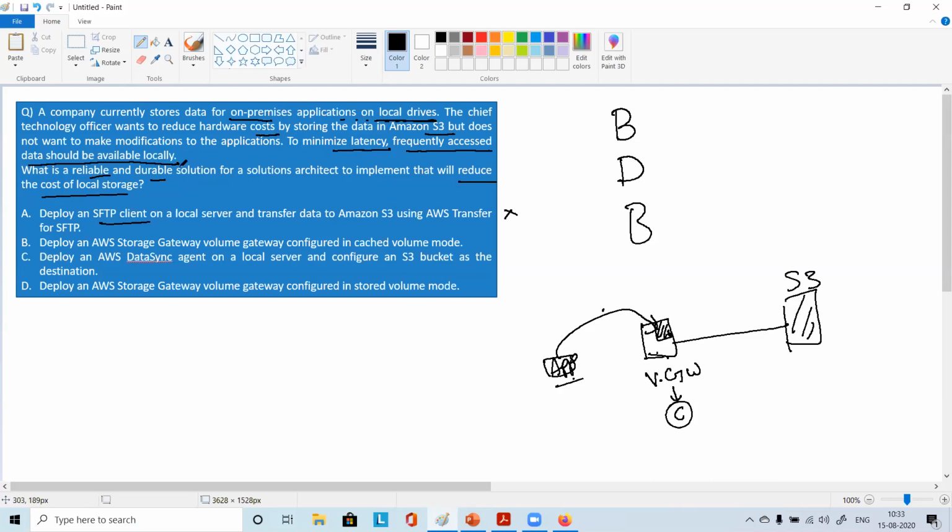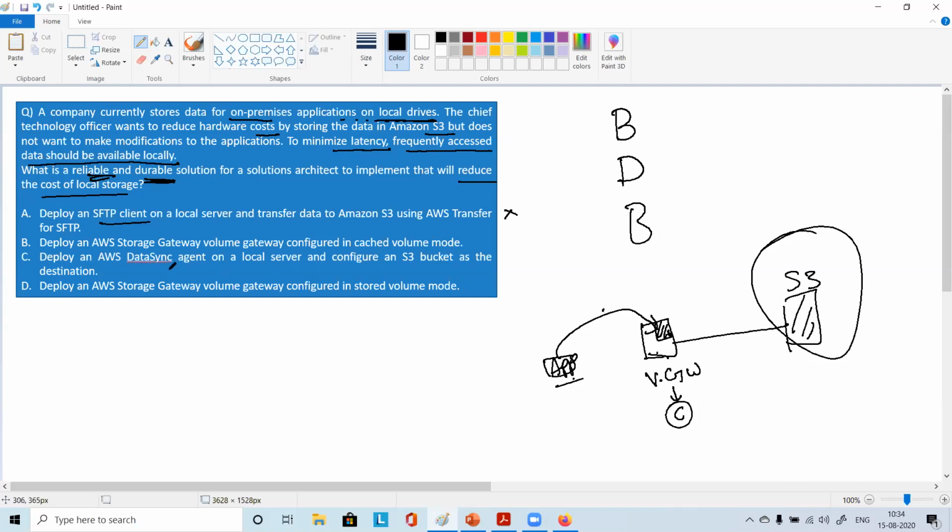Reduce the cost of local storage, and then they are free of local storage cost. And then what else? Storing the data in S3, so they are getting the benefit of durability here. They are talking about reliable and durable, so they are anyways getting that. So the B option is looking so good to me so far. Let's look at the C choice.